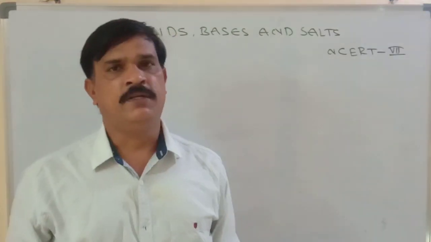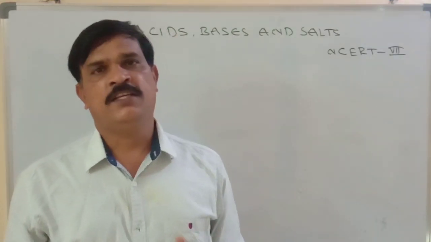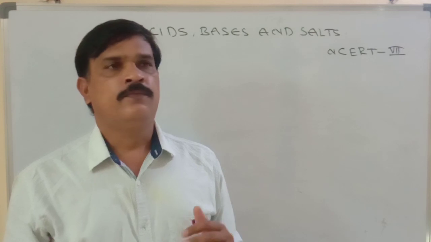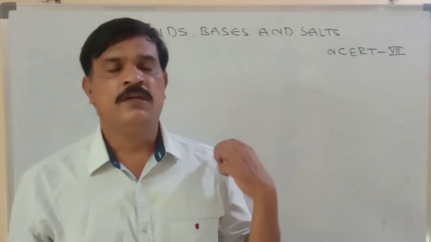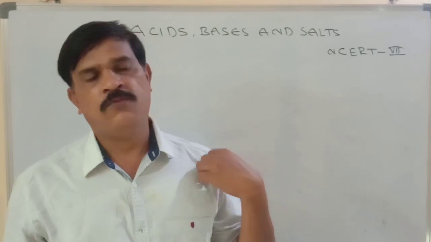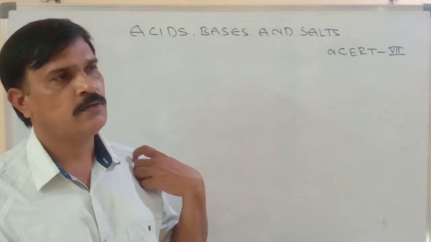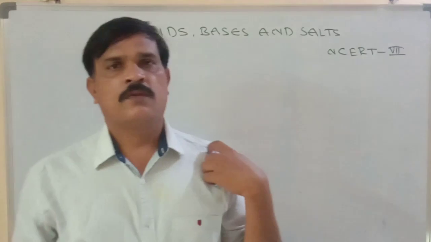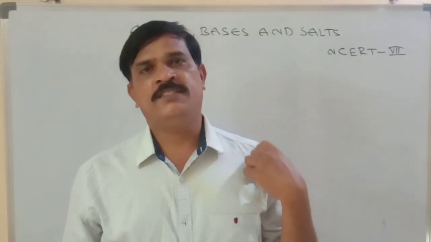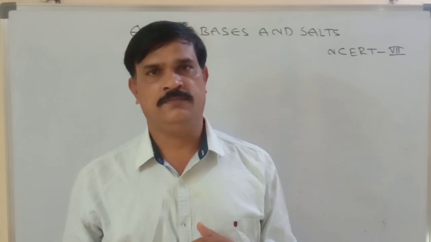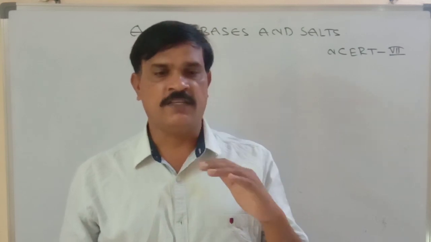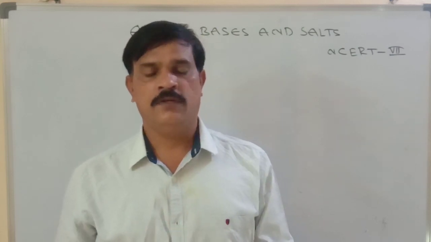Before going to the chapter, in the last class I gave physical and chemical changes. In that, I forgot one statement. Rust formation is a chemical change, but how to protect the surface of the iron from rust?